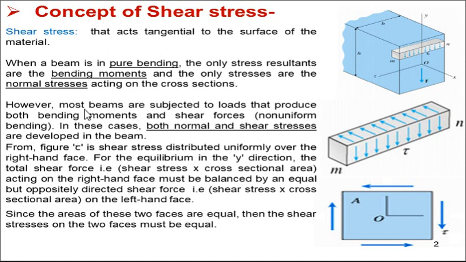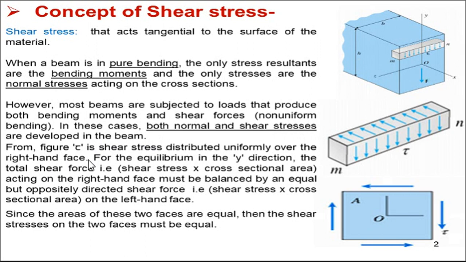However, most beams are subjected to loads that produce both bending moment and shear forces. So we know that almost all beams are subjected to loads having bending moment as well as shear forces. This means two types of stresses are acting: the normal stress because of the bending moment, and the shear stress because of the shear forces. Normal and shear stresses are developed in that particular beam.